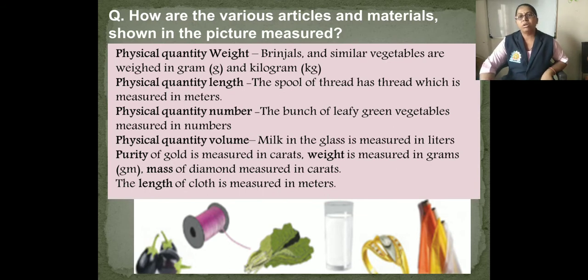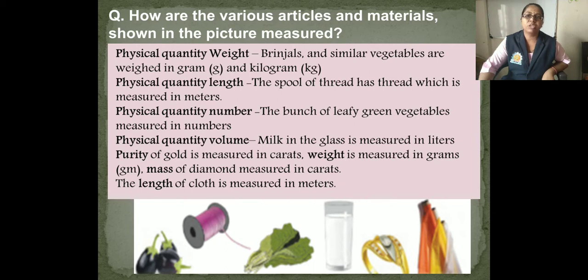So how are the various articles and materials shown in the pictures measured? You know how we can measure each and every material. For the physical quantity weight, brinjals and similar vegetables are weighed in grams and kilograms.